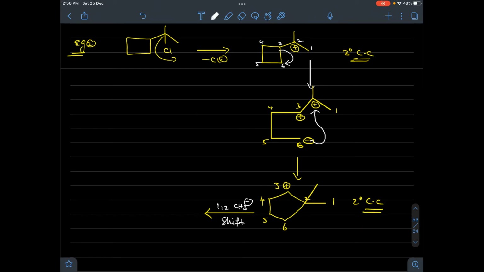By this 1,2 methyl shift, the secondary carbocation turns into a tertiary carbocation. So here first ring expansion happens, followed by rearrangement.